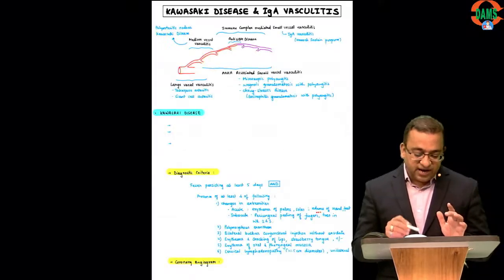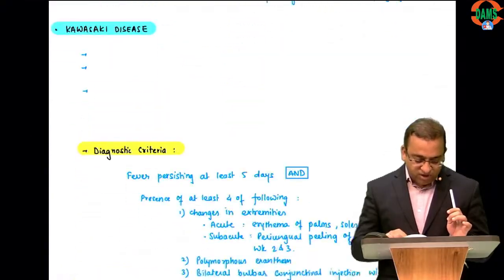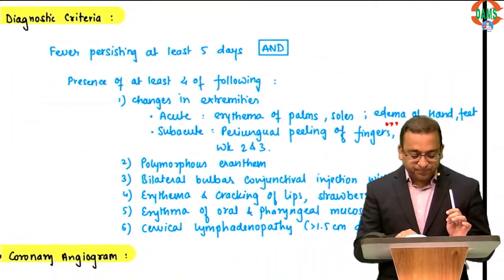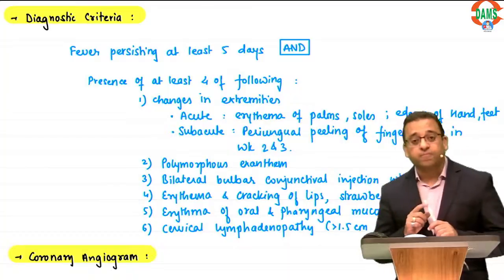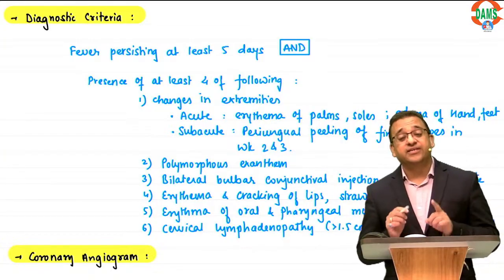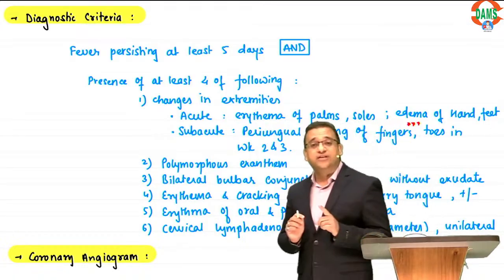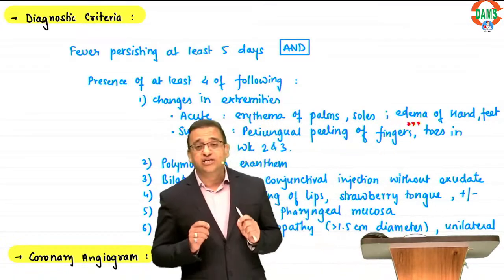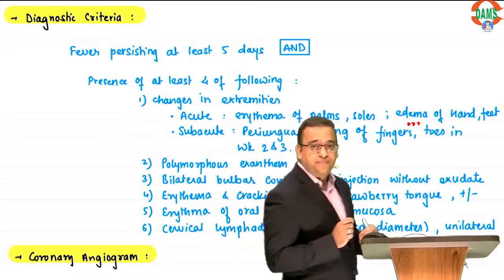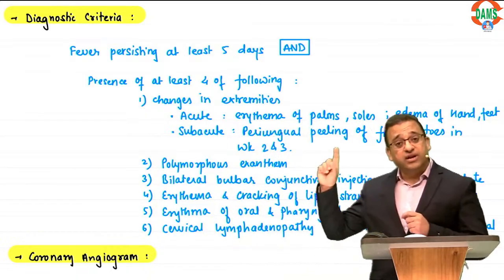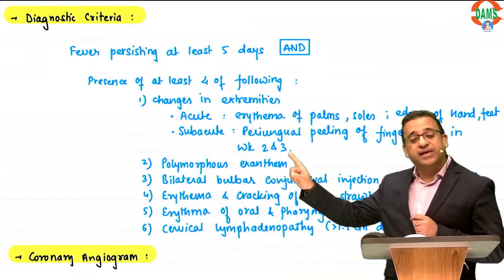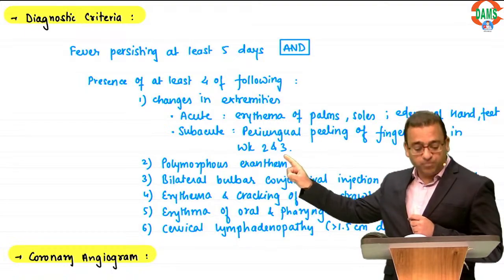These are the classic features of Kawasaki disease. So guys, let me show you from our DAMS workbook the diagnostic criteria. Remember, all of you should know that 80% of Kawasaki disease is seen in children less than 5 years. And all of you need to know the diagnostic criteria. This is from the new DAMS workbook.